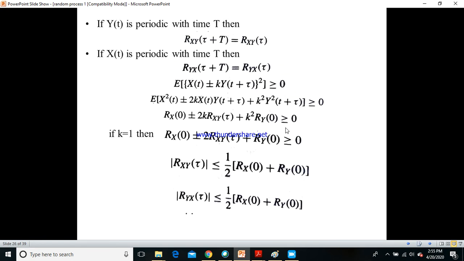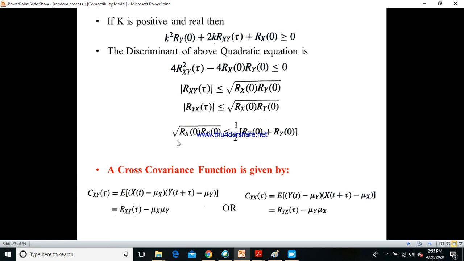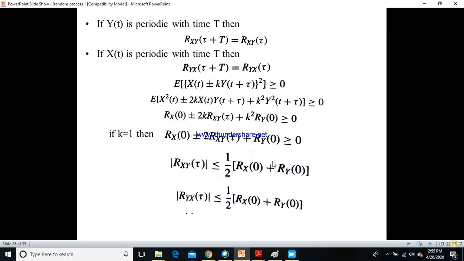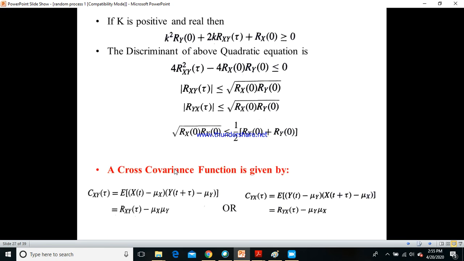Therefore finally, with this expression and with this expression, we can say that the root of rx of 0 into ry of 0 will be less than or equal to 1 over 2 into rx of 0 plus ry of 0. Now this is the expression that you can get for the autocorrelation function rx of 0 and ry of 0 when you take two different random processes x of t and y of t. Okay, a very important derivation that you have seen just now.